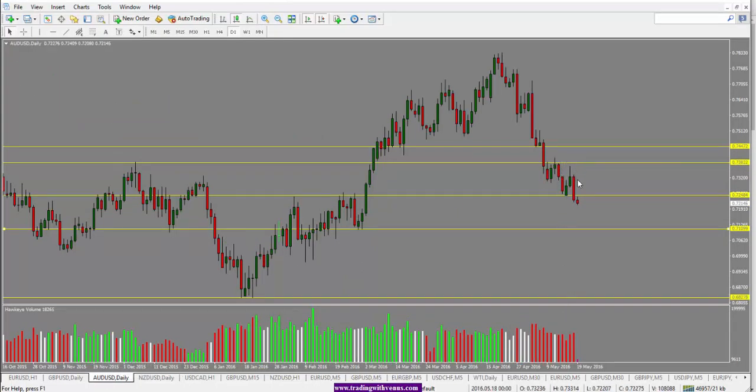Aussie US dollar here, very bearish close here for the Aussie. We did manage to break through this previous support and resistance level, and now we have seen a pullback into this 72.50 area, and looks like it's moving to the downside here. So for tomorrow, based on the bearish daily close, we'd be expecting another bearish move to the downside here. And the target that we'd be watching out for would be 71.68 area as the first target, and then into 71.20-ish area here as the second target.